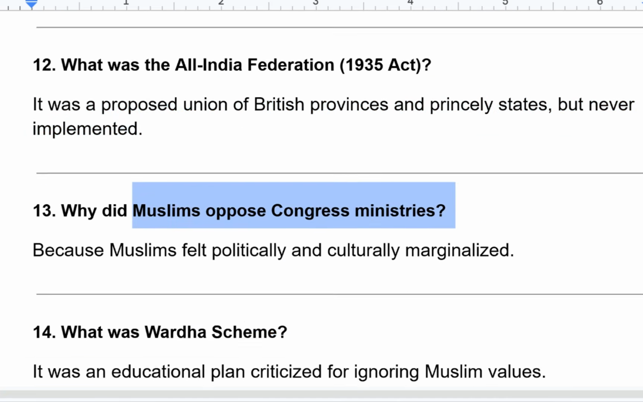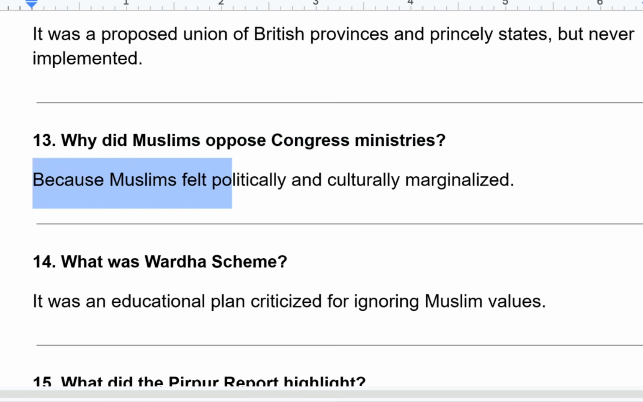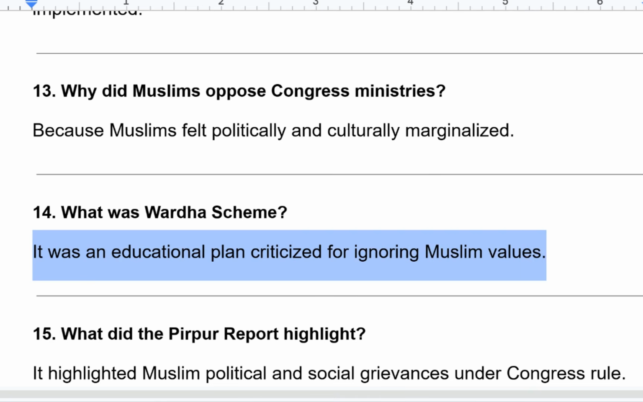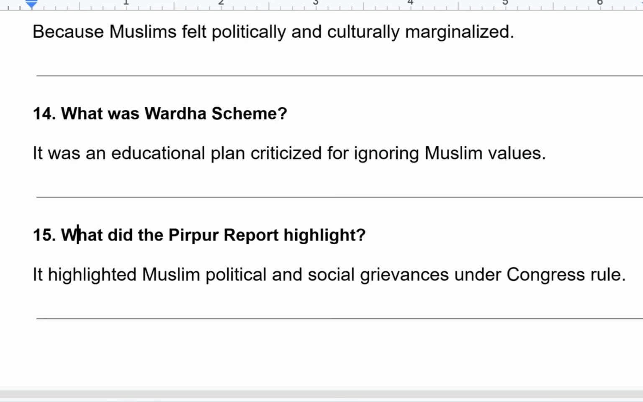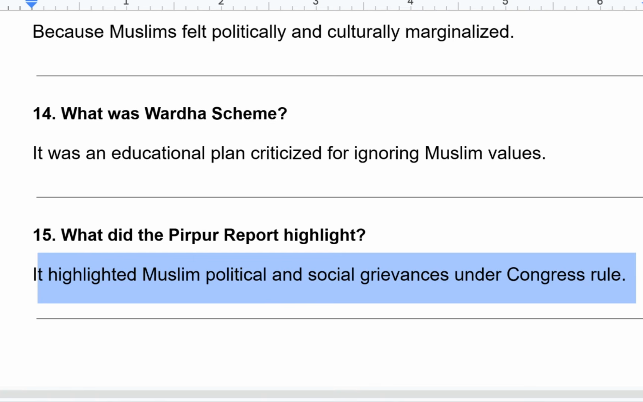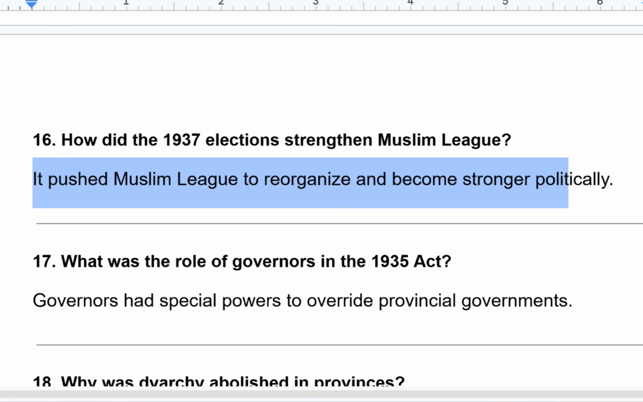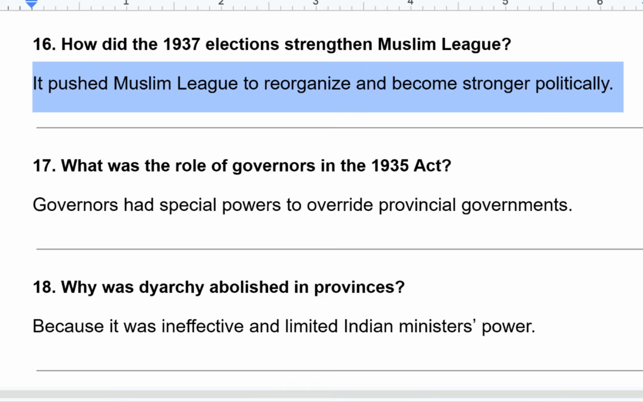Why did Muslims oppose Congress ministries? Because Muslims felt politically and culturally marginalized. What was the Wardha scheme? It was an educational plan criticized for ignoring Muslim values. What did the Pirpur report highlight? It highlighted Muslim political and social grievances under Congress rule. How did the 1937 elections strengthen the Muslim League? It pushed the Muslim League to reorganize and become stronger politically.